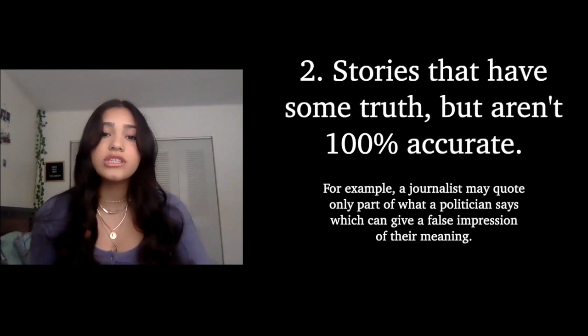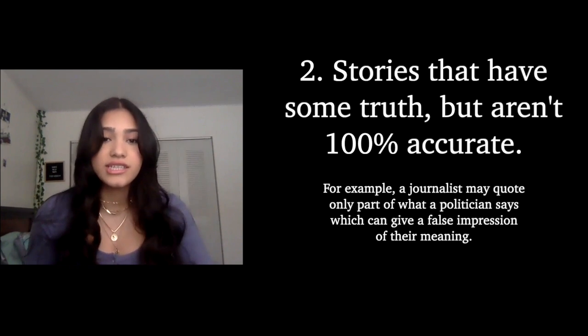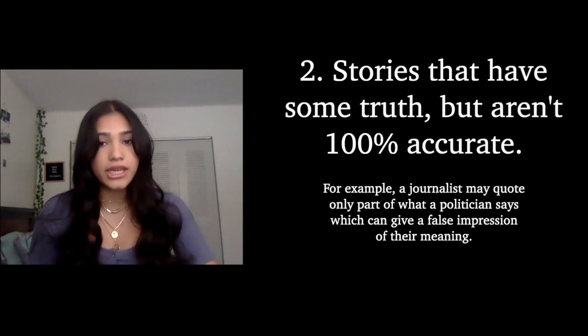For example, a journalist may quote only part of what a politician says, which can give a false impression of the meaning. Again, this can be deliberate in order to convince readers of a certain viewpoint, or it can be the result of an innocent mistake. Either way, it quickly attracts an audience.